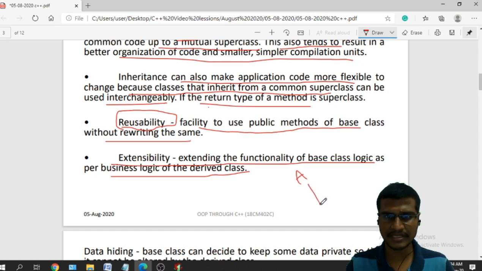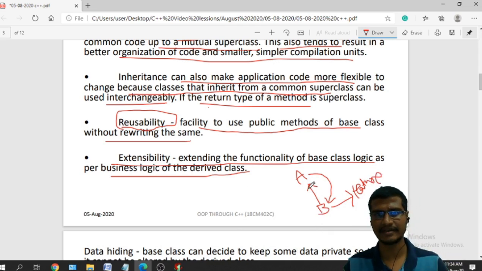From this base class I am deriving one more class called the derived class, so that whatever features are there in the base class will come into this derived class, and the derived class can have its own features. This is called extension. I can reuse the existing features, and also I can extend these features.